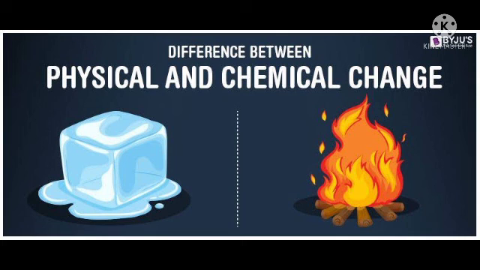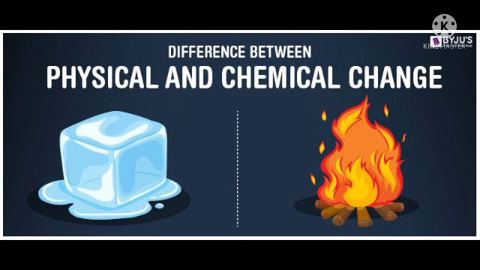And what causes this chemical change? Some chemical reaction has taken place that causes the chemical change. When wood or paper burns, the chemical reaction takes place between the cellulose and the oxygen present in the air, and that gives two new substances called carbon dioxide and water. Water here means water in the form of water vapor.